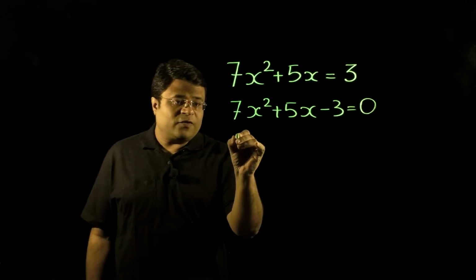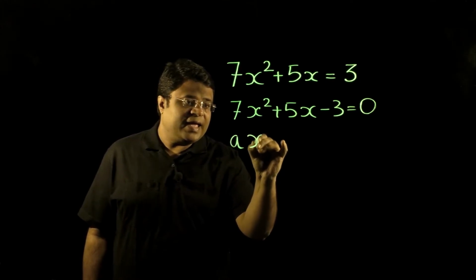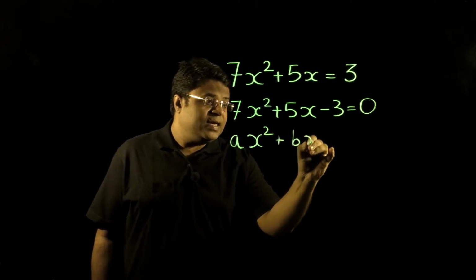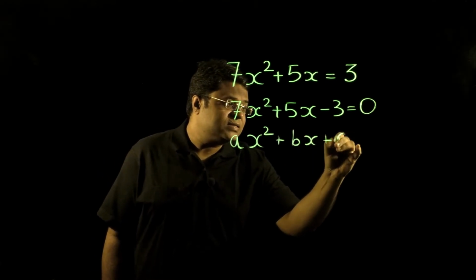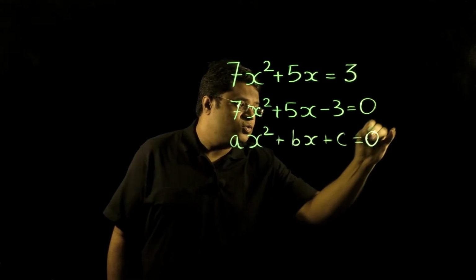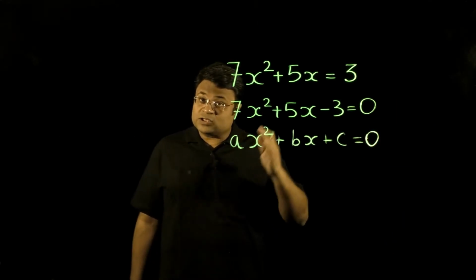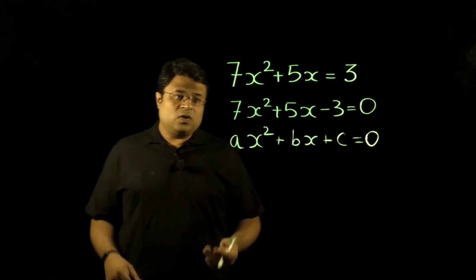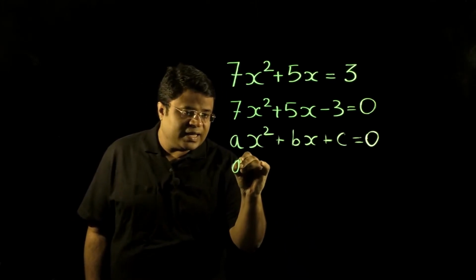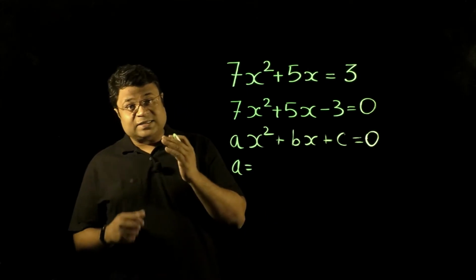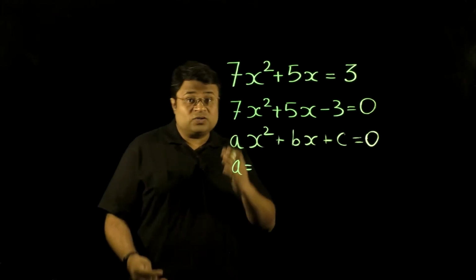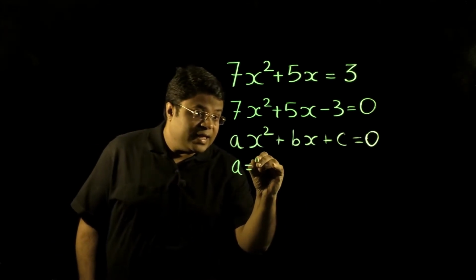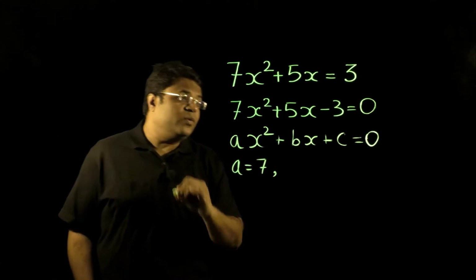The standard form of a quadratic equation is ax squared plus bx plus c equals to 0. Now, just compare. What is a? As I said, you have to speak out loud so that you connect properly. A. What is a? Come on. A is 7. Very good.